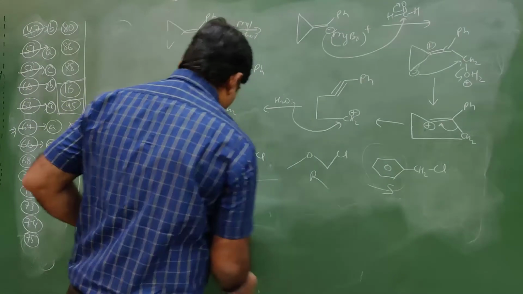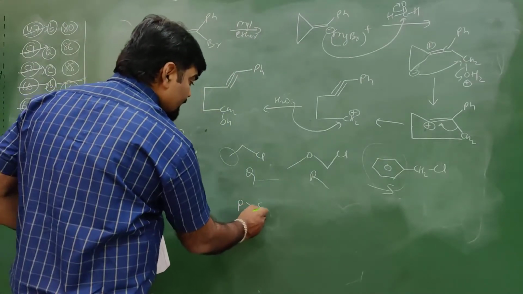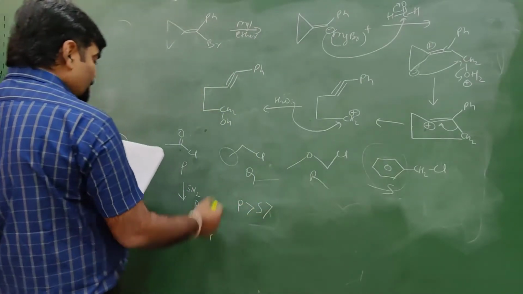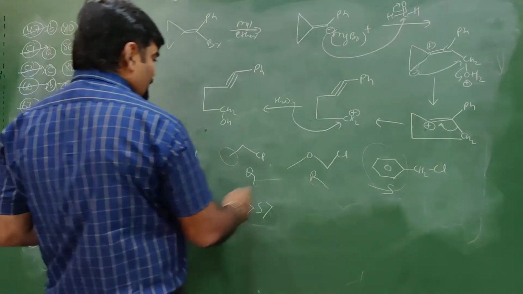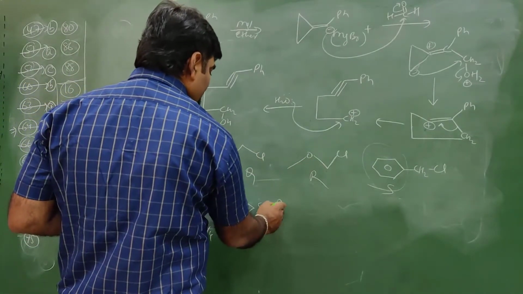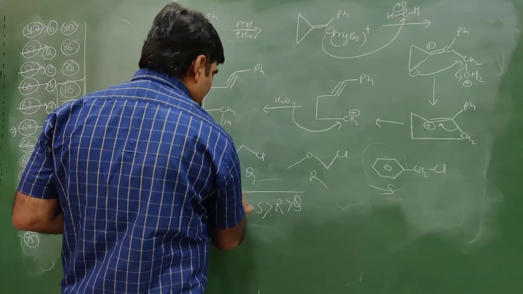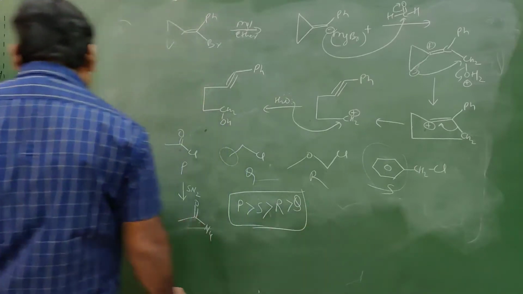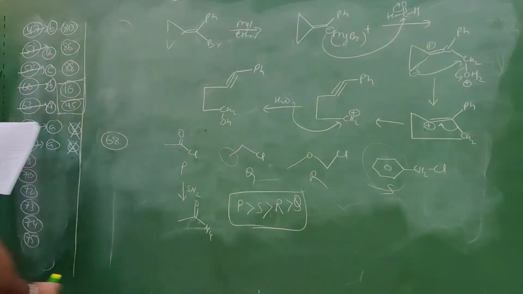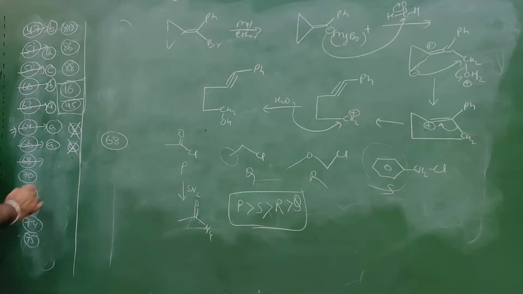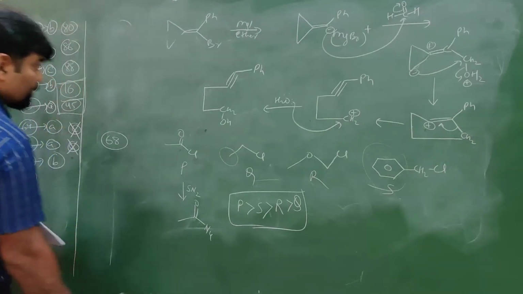So P is greatest, then S, then among Q and R, R has more reactivity than Q. PSRQ is the correct answer. So what is the answer given? 68 B. So B is the correct answer, PSRQ.